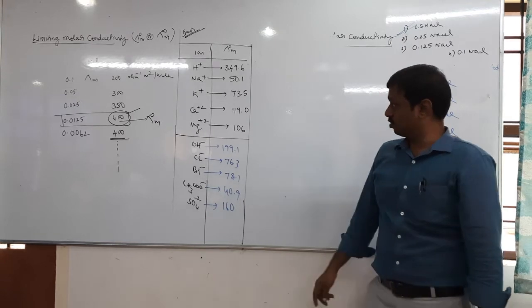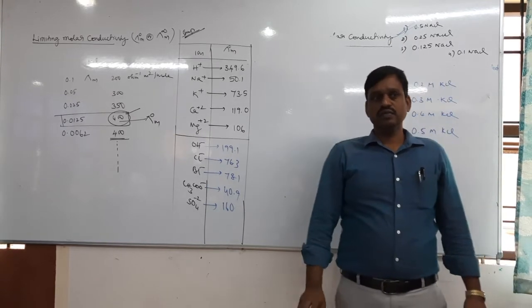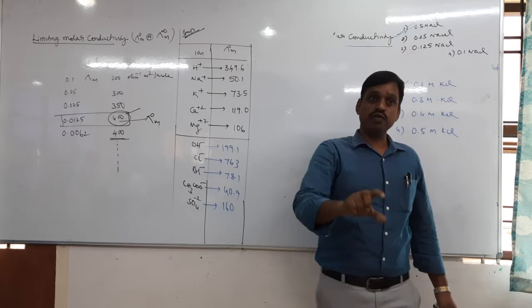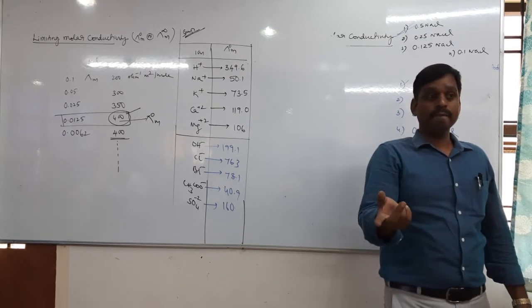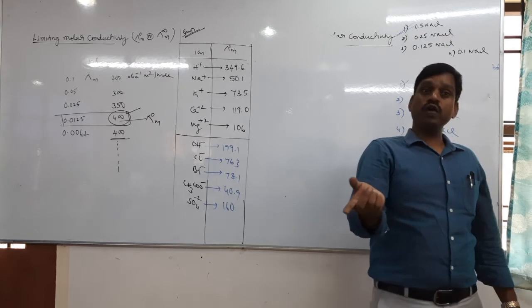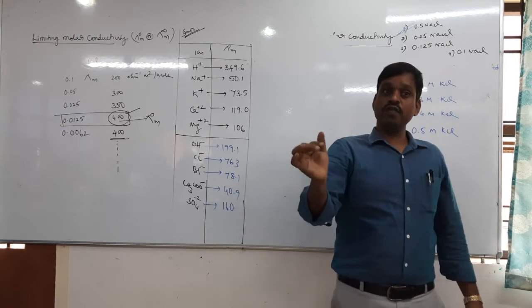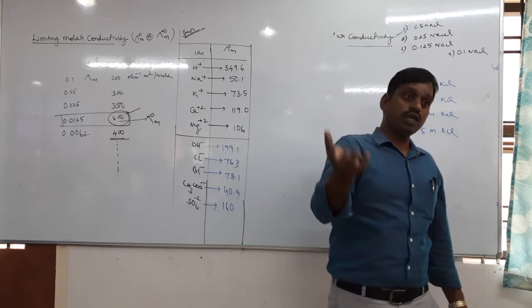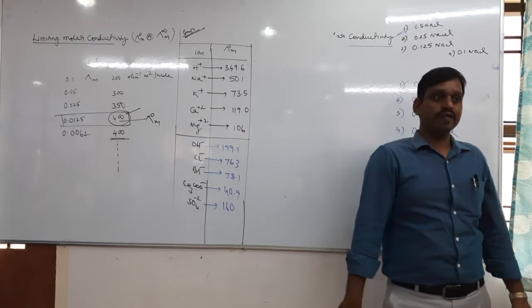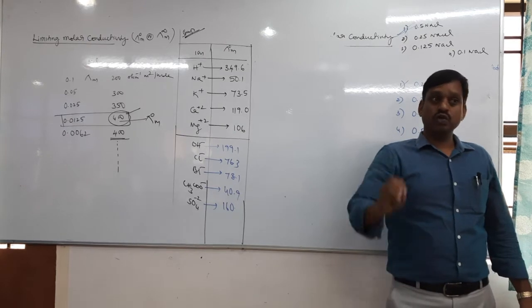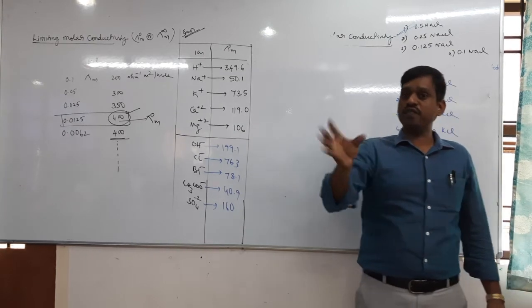Now the question is like this. They may not ask directly which of the following has the highest, but indirectly, which of the following compound or even molecule can have the highest. For example, NaCl. What is the limiting molar conductivity of NaCl?